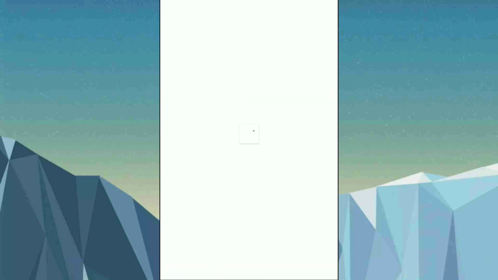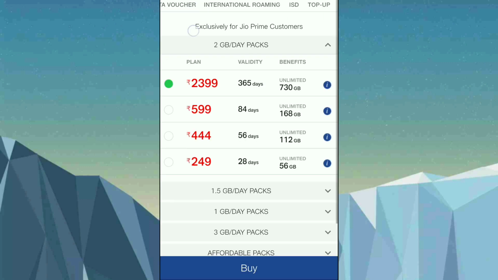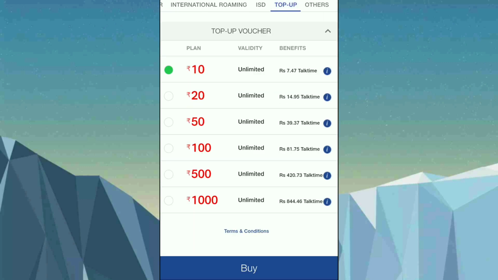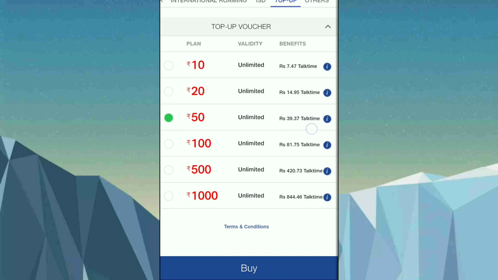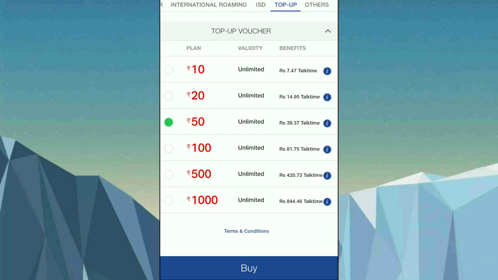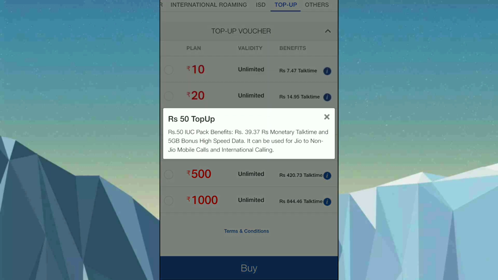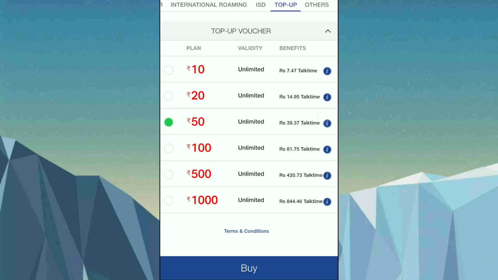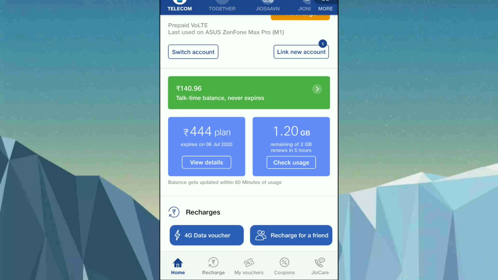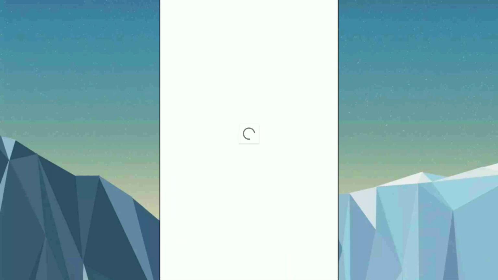When you click and recharge, you can directly come here into the top up section. For example, let us take 50 rupees. When you recharge for 50 rupees, you will be getting 39.37 talk time, 39 rupees talk time, and you will get 5 GB data along with it. Just click on here. As you can see here, they clearly mention 5 GB of bonus data you will be getting when you recharge for 50 rupees. Once you recharge for 50 rupees, you will be getting a coupon also. You can redeem the 5 GB data.